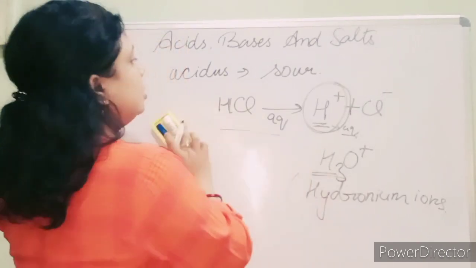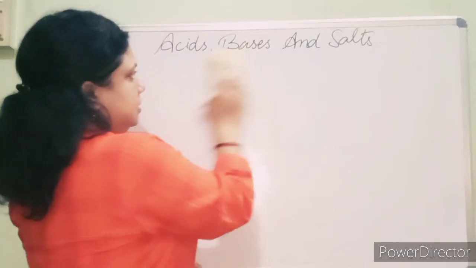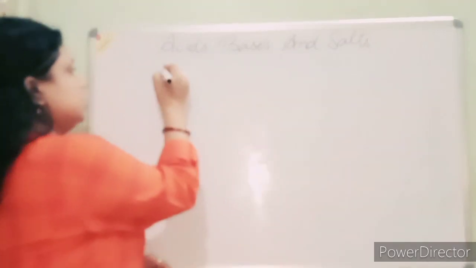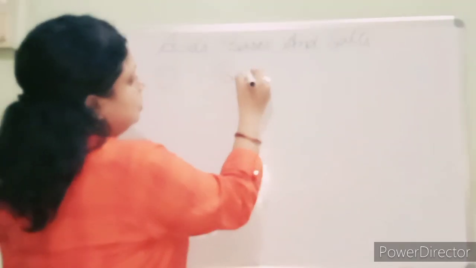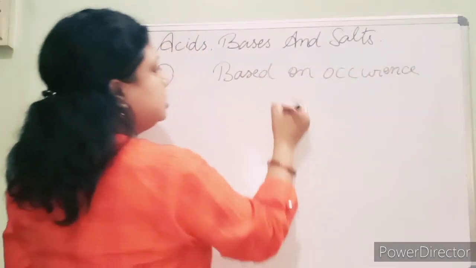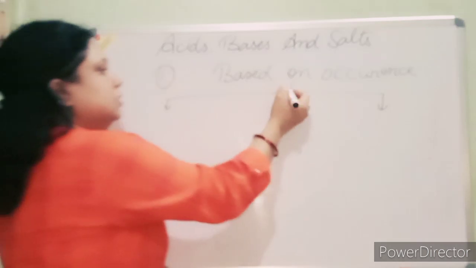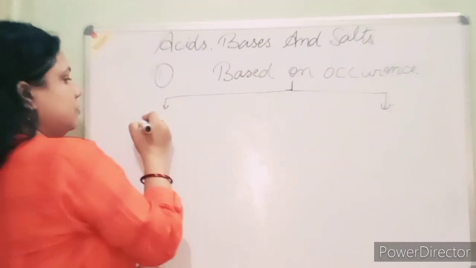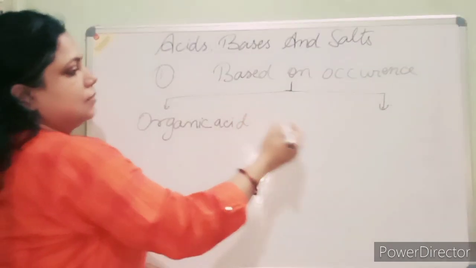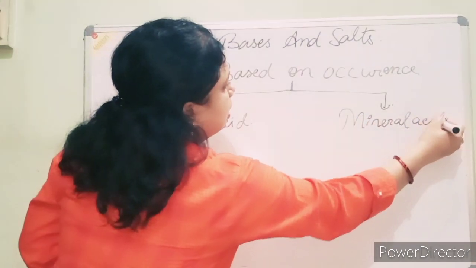Now let's see, students, the classification of acids. First, we classify them based on occurrence. It is of two types: organic acids and second is mineral acids. You can say mineral acids are also inorganic acids.